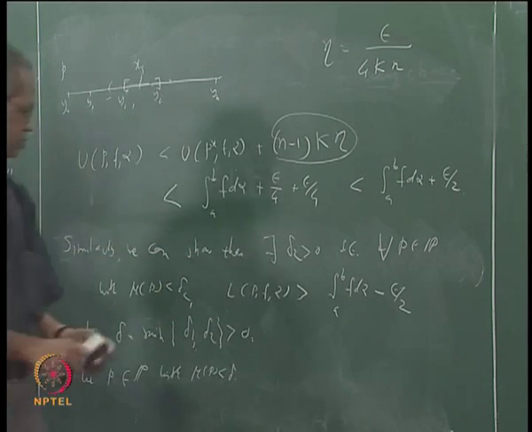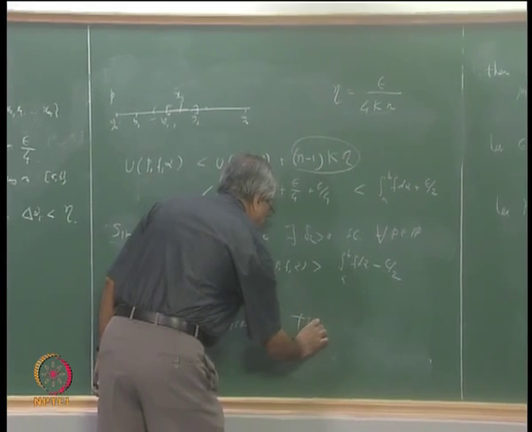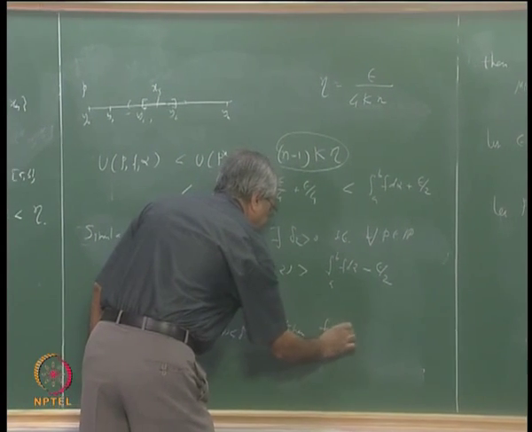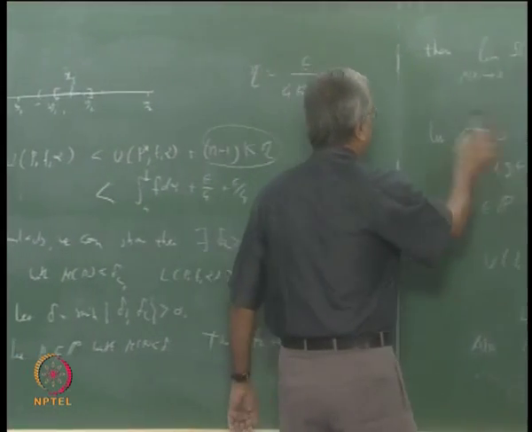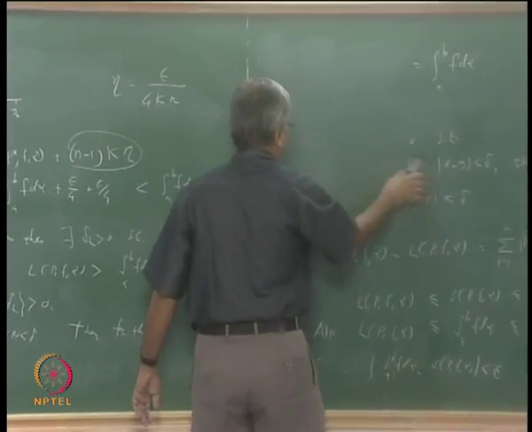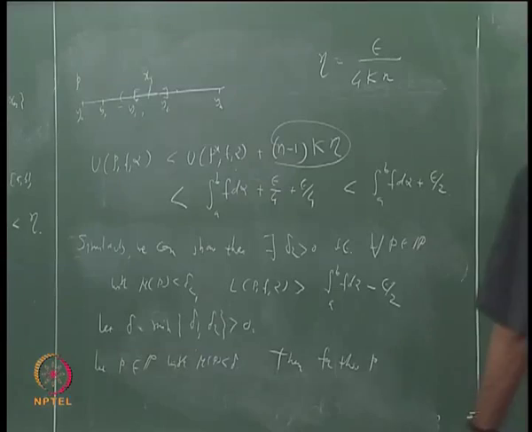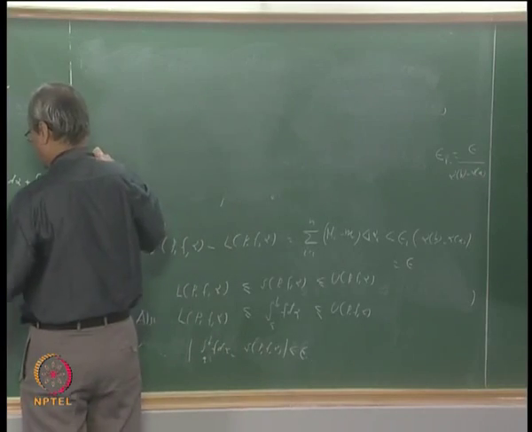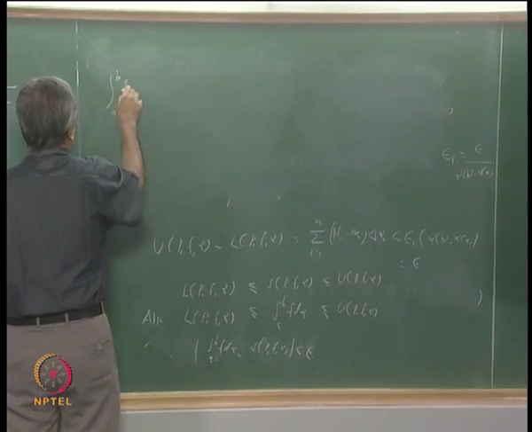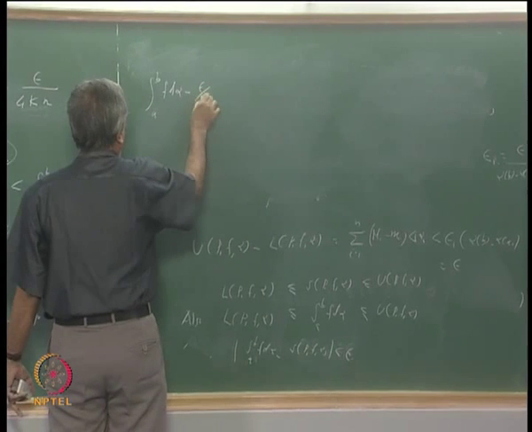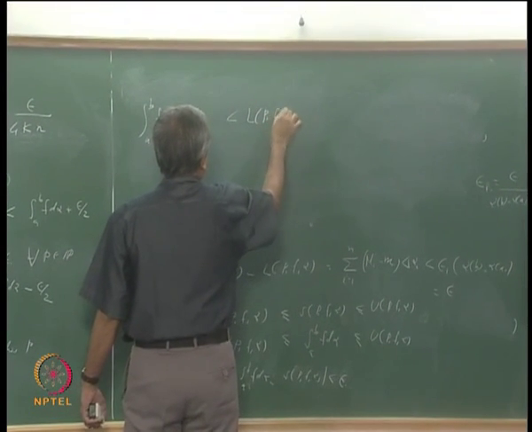So we can say that for this P, the integral from a to b of f d alpha minus epsilon by 2 should be less than L(P, f, alpha).